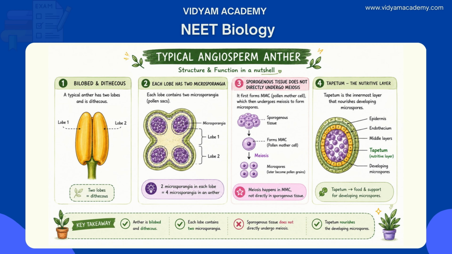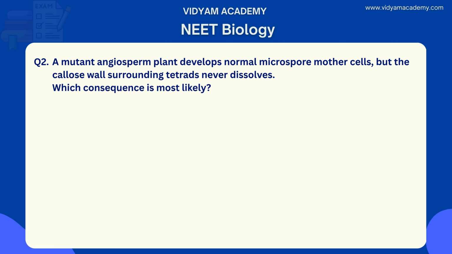Let's move to the second question. The second question is, a mutant angiosperm plant develops normal microspore mother cells, but the callose wall surrounding the tetrads never dissolves. Which consequence is most likely? Once again, a mutant angiosperm plant develops normal microspore mother cells, but the callose wall surrounding the tetrads never dissolves. Which consequence is most likely?